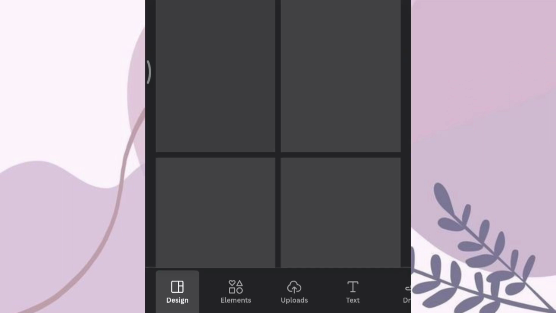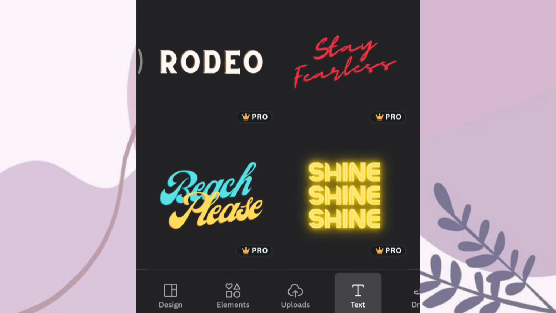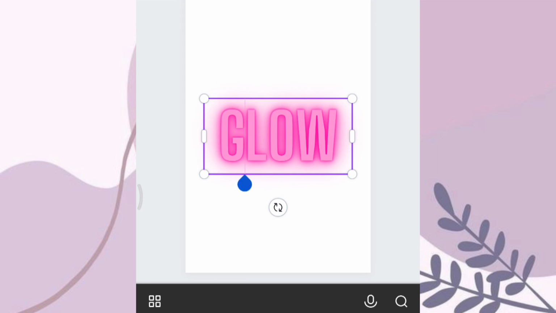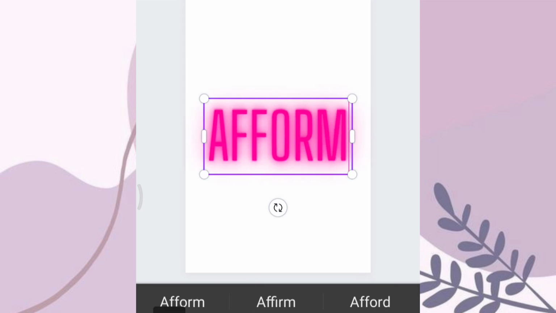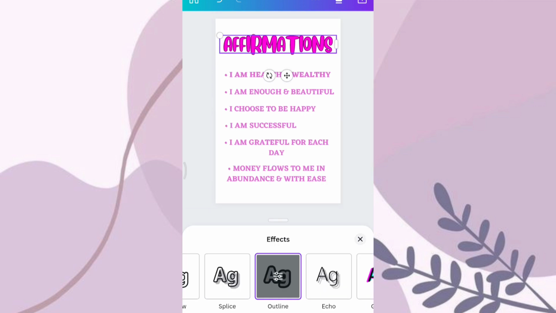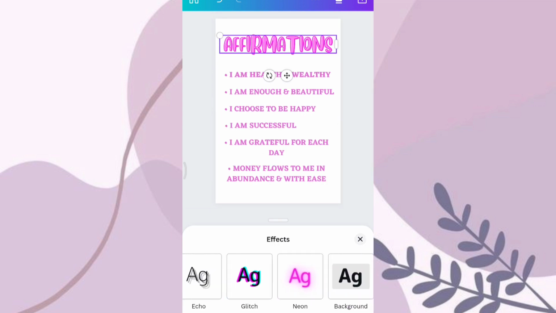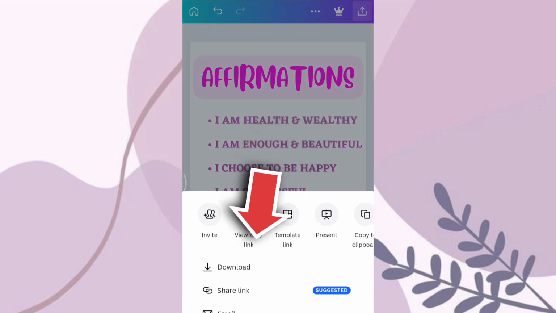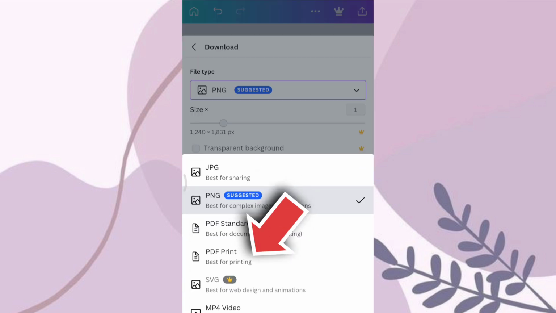I wanted a few morning affirmations to hang on my wall, so let's first choose a text style. This is the perfect fit. Next, we will edit the text to affirmations. And now we will add more subheadings and edit the text. I would like to add shadow to the text. Once we are done, tap on the send button and save this as a PDF to print.